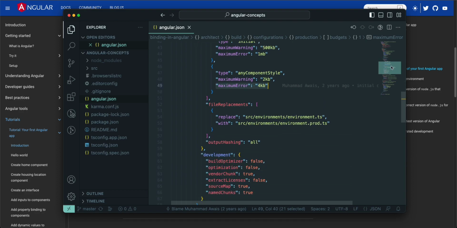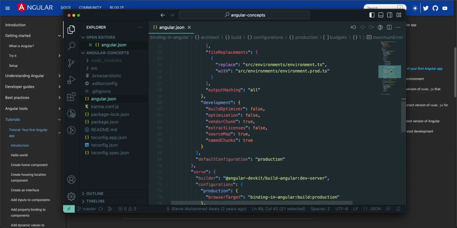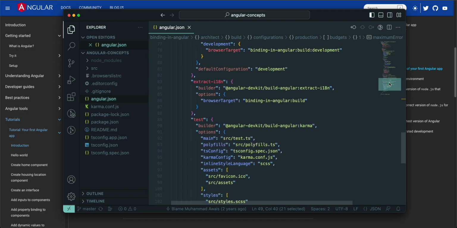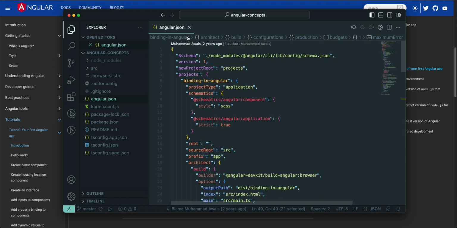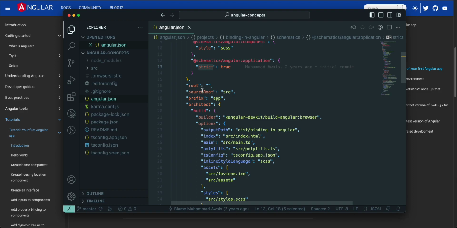These are mentioned here in your angular.json file. This is a configuration file and the main entry gate for your Angular application. When Angular starts running, it will read this angular.json file first, to see which kind of component styling we are using, either Sass or CSS, whether our application follows a strict mechanism for JavaScript, and what the source root is for our Angular application. These are the main things.